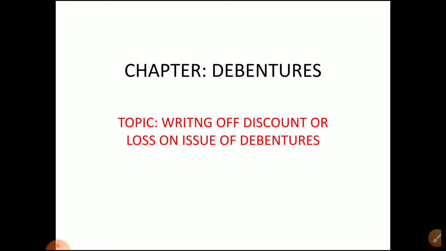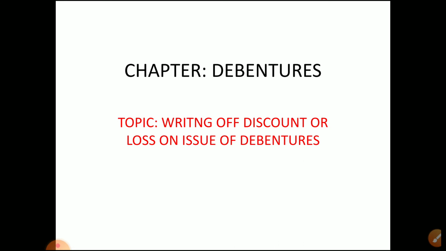This loss is actually a loss related to raising of capital. It is not a normal business expense or loss required for running the business, whereas other expenditures are required for the day-to-day running of the business. Only those items of expense we write in the profit and loss account. But these types of expenses related to the issue of debentures or issue of shares are capital losses actually.